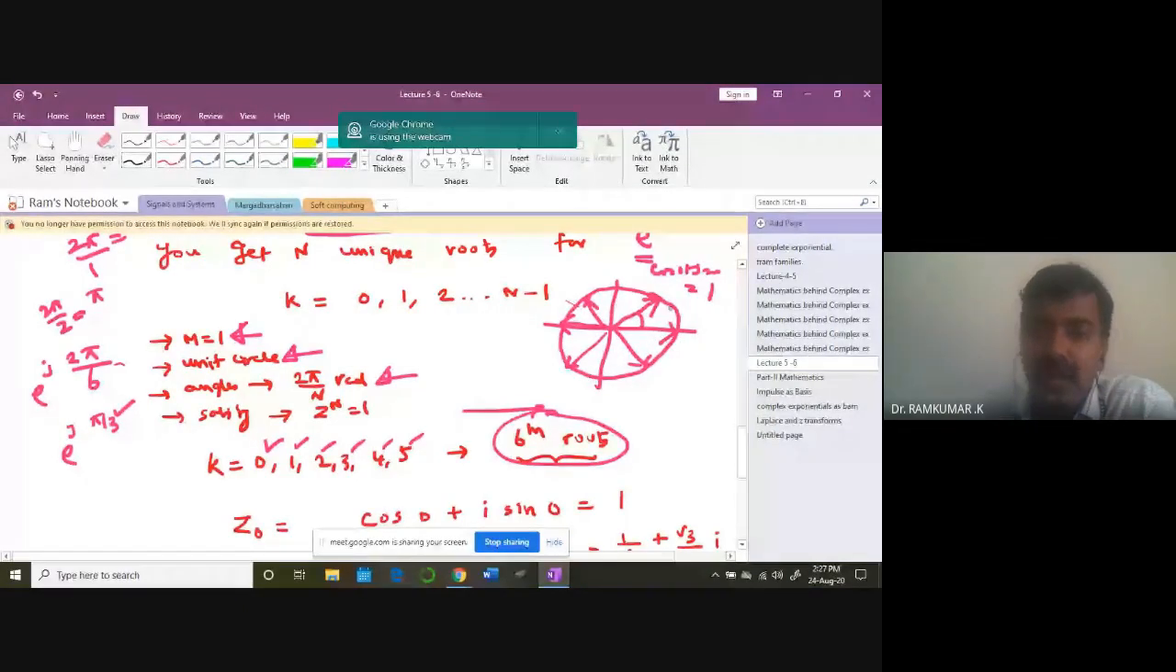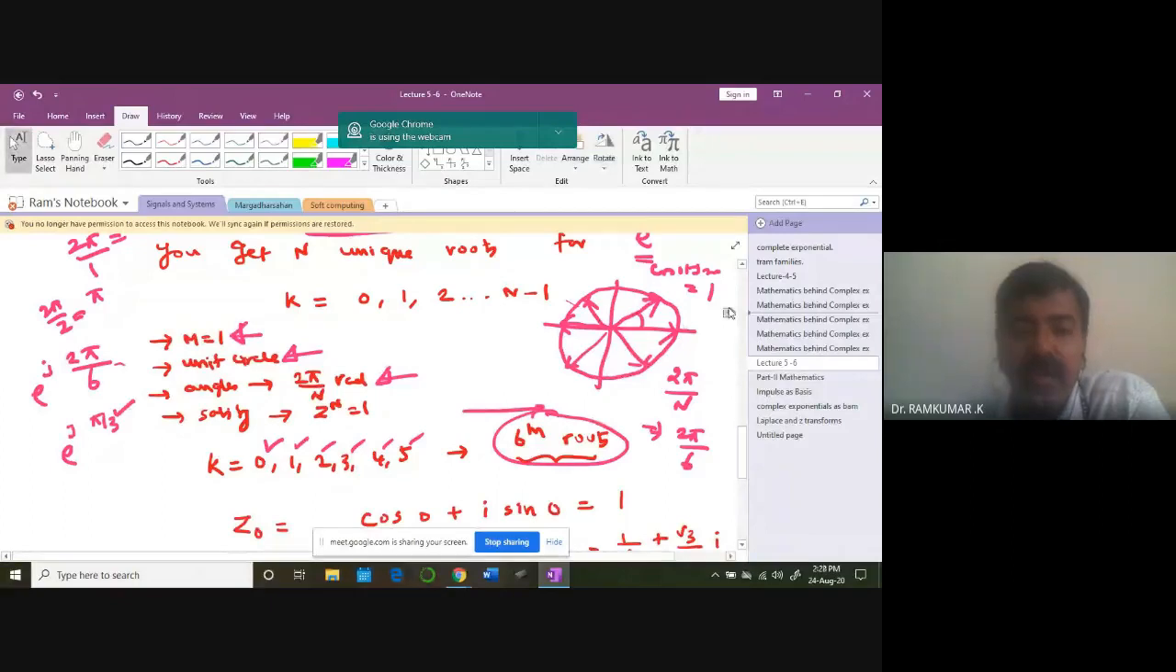Okay, all these angles are divided by what? 2 pi by n, where n is equal to 6 roots, therefore 2 pi by 6. If I am going for 8 roots, I will be getting 8 such vectors. Okay, 1, 2, 3, 4 like that. If I go for 12 roots, I get 12 such divisions. Okay, so easily you can visualize it. So this is called an nth root problem.